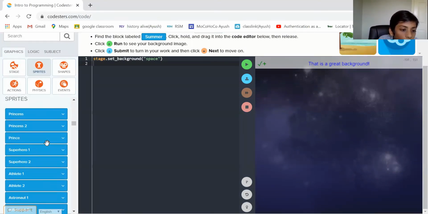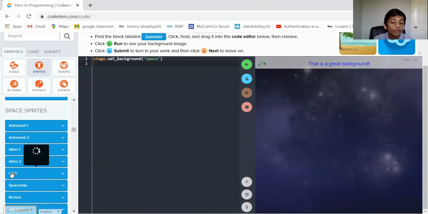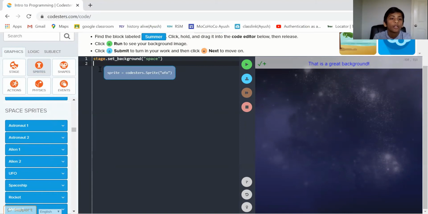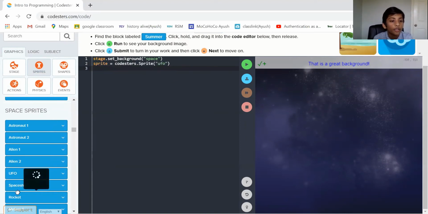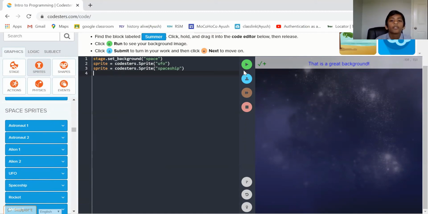First let's find the UFO. Here, we got a UFO and a spaceship. Wait, should we do a spaceship or a rocket? Let's stick with spaceship. Okay, let's run that.